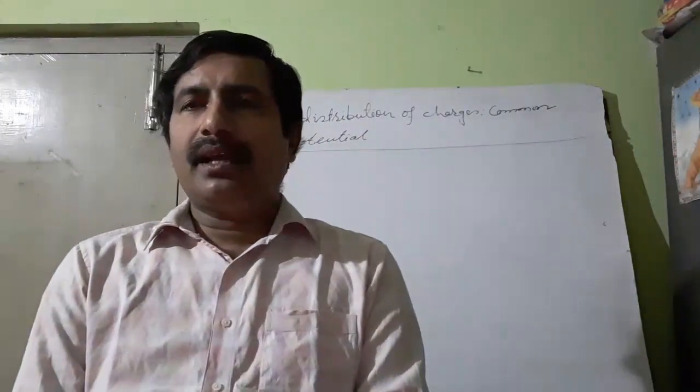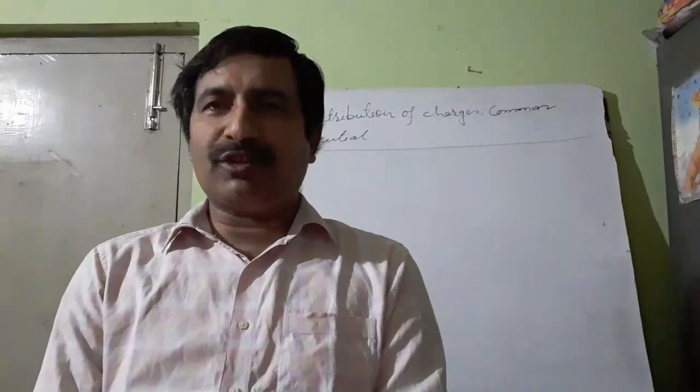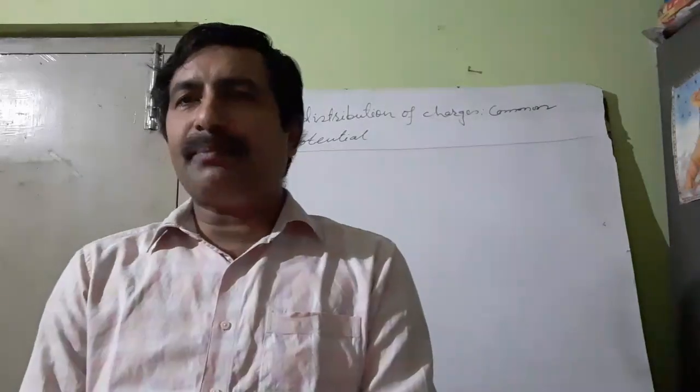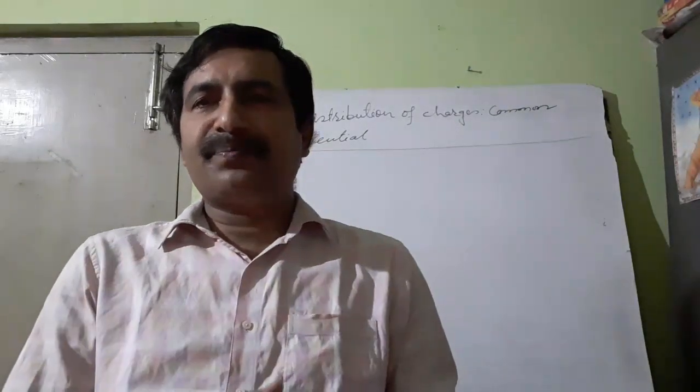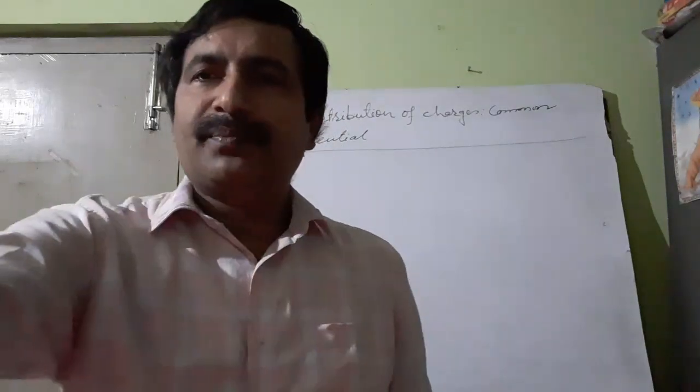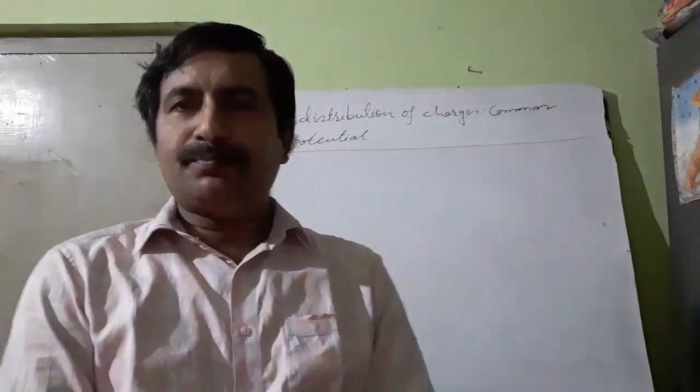Hello children, in today's lecture I will discuss redistribution of charges between two conductors. I discussed in the very first lecture, at the beginning of starting the chapter, that charges are distributed, means charge gets transferred from one body to the other body. It depends upon the size of the conductor. So today I will discuss that.